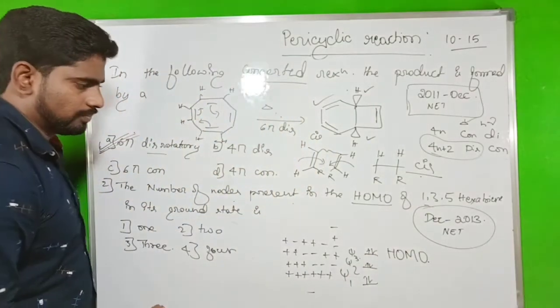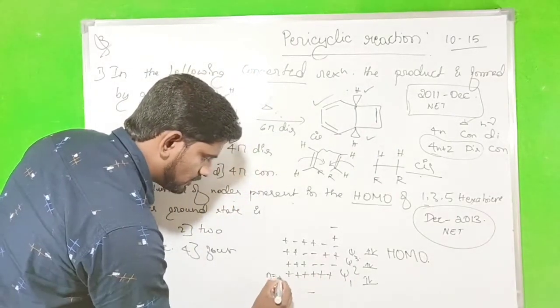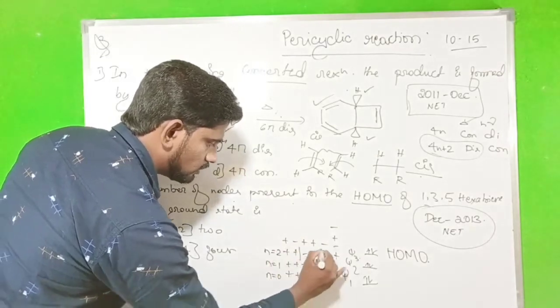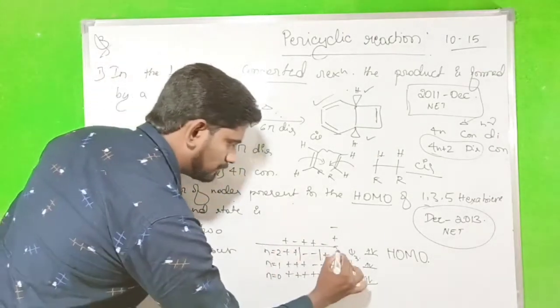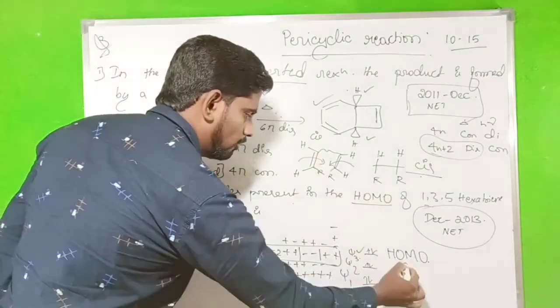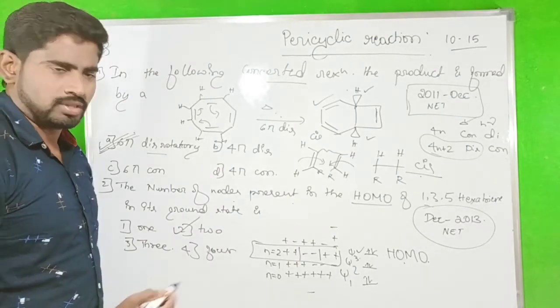Xi3 is the HOMO. Okay, so Xi3 means nodes will be, this is n equals 0 nodes, n equals 1 node, n equals 2 nodes. This is 1 node, this is 1 node. So the correct option will be n equals 2, as Xi3 is the HOMO. So the second option is the correct option. Next question.